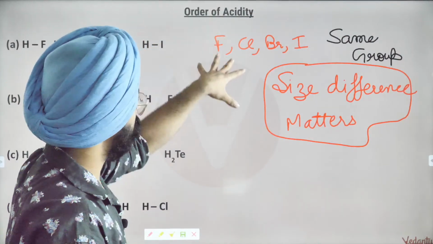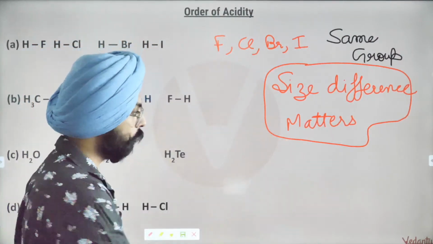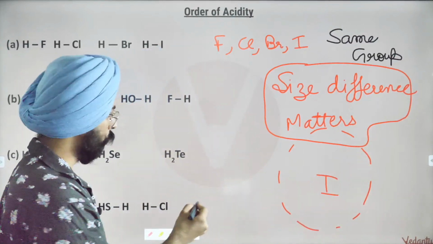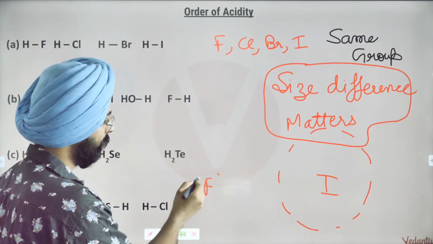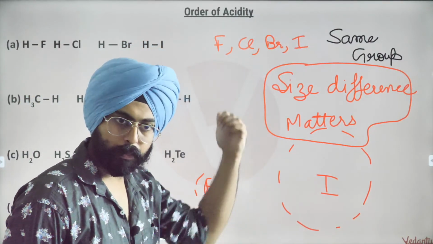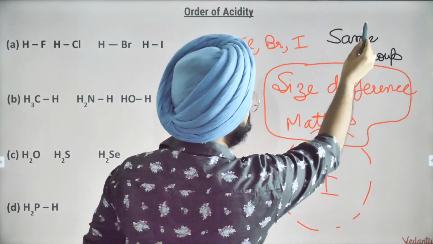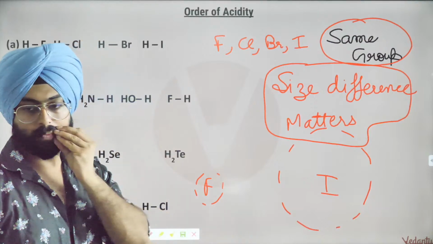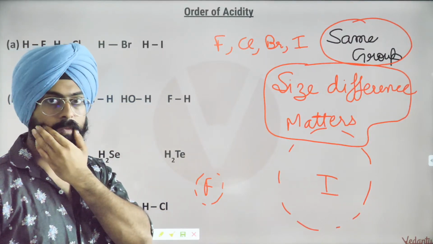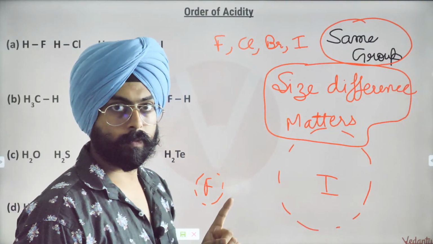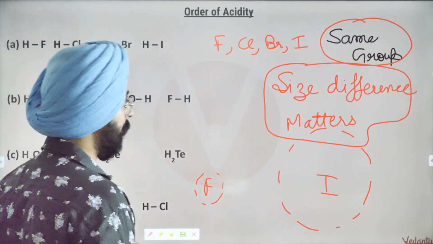Fluorine, chlorine, bromine, iodine: iodine is going to be very huge, while fluorine, compared to iodine, will be a very small structure. Whenever you are comparing things in a group, size difference matters very much.